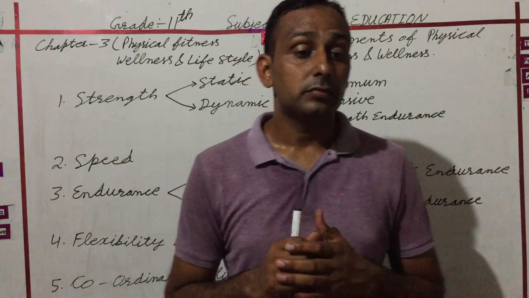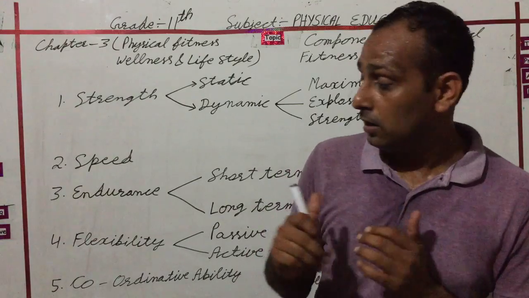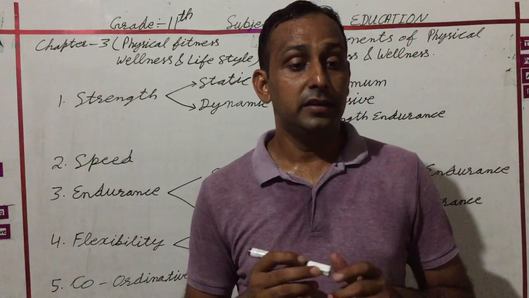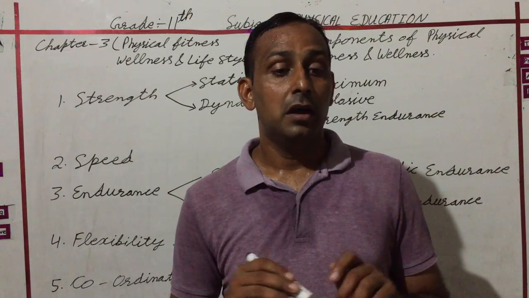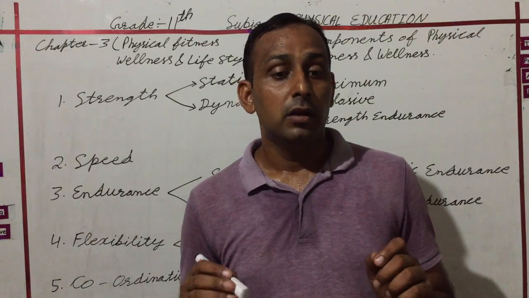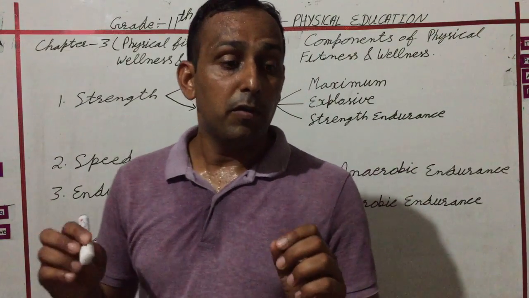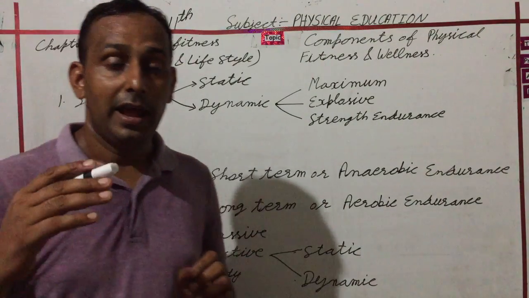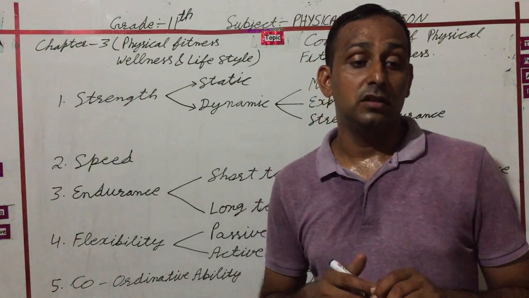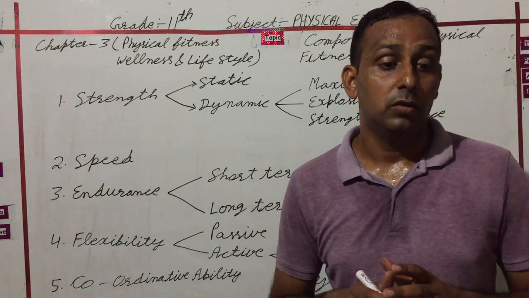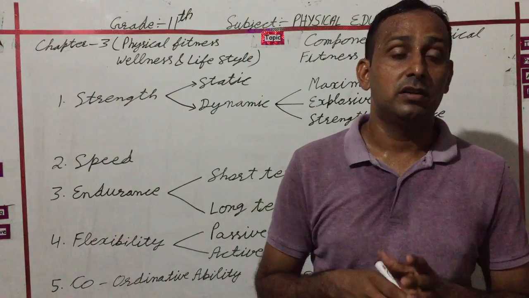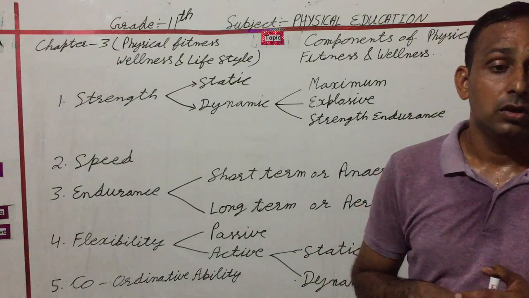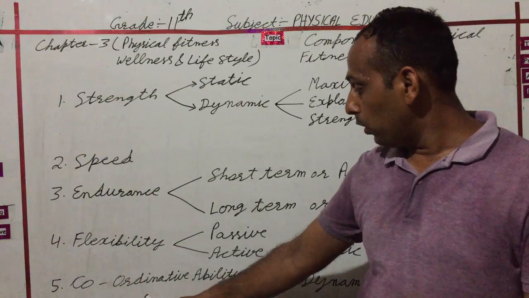Next is dynamic flexibility. This is the second part of active flexibility. Dynamic flexibility is the active flexibility when the muscles involved are in motion. For example, performing gymnastic events. It means during very fast activities, during gymnastic events with quick actions. This is dynamic flexibility. After this, the last point is coordinative ability.